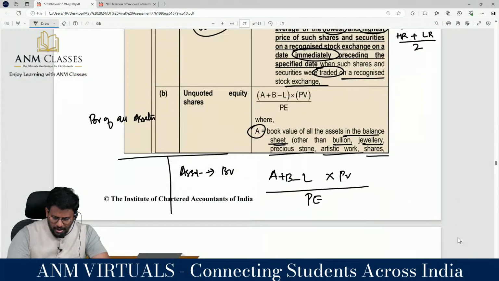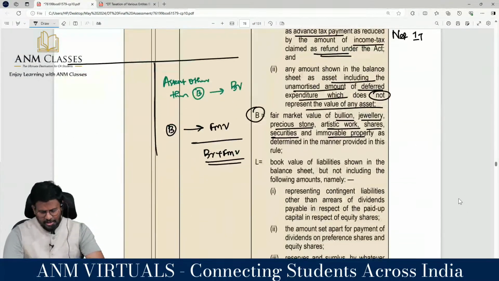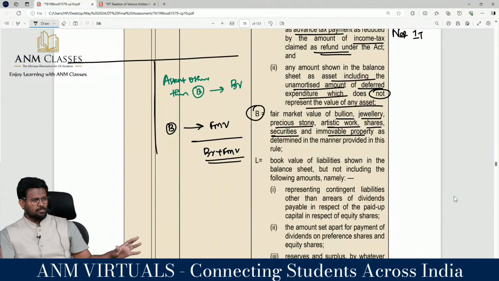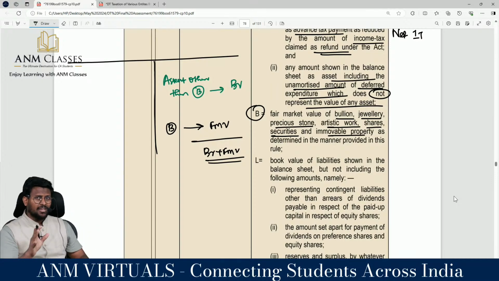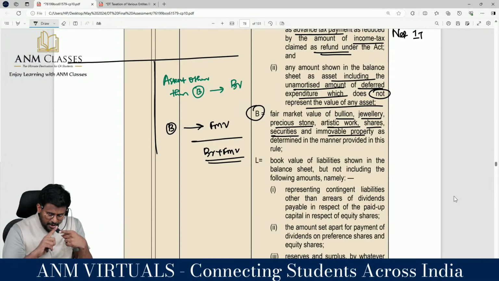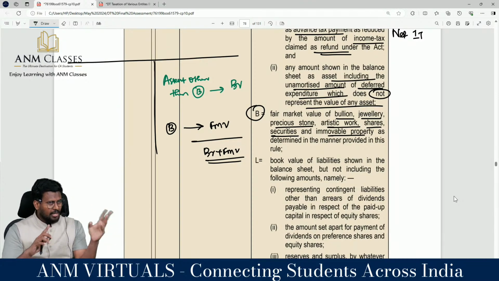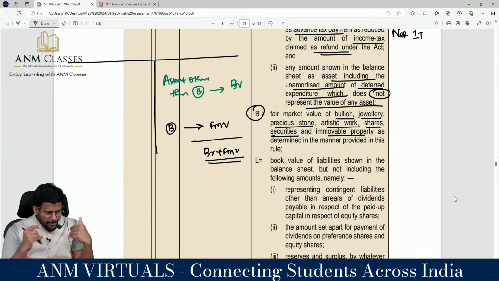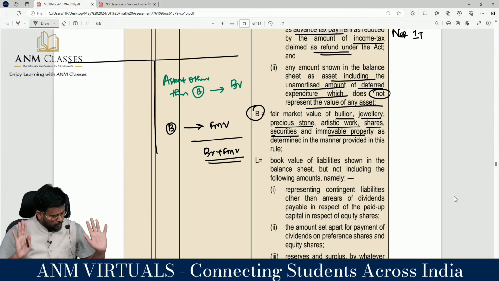Now what is the formula? A plus B minus L. As far as I am concerned, the balance sheet assets come to an end here: for items like bullion take the fair market value, for items other than bullion take the book value, subtract deferred revenue expenditure, subtract net tax, that's it. This much is what you get as balance sheet assets.